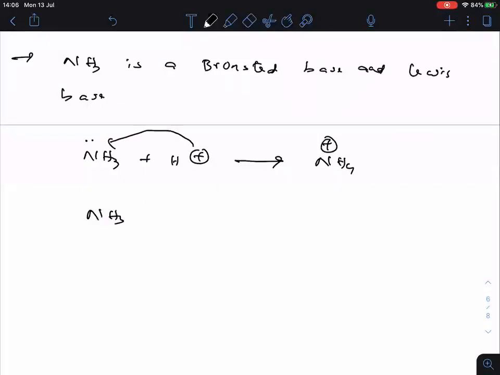Clear? Now, when it reacts with boron trifluoride, nitrogen will donate its lone pair to the vacant orbital of boron and form a coordinate covalent bond. Clear? This is the coordinate covalent bond. And according to the second equation, it is a Lewis base. Followed?